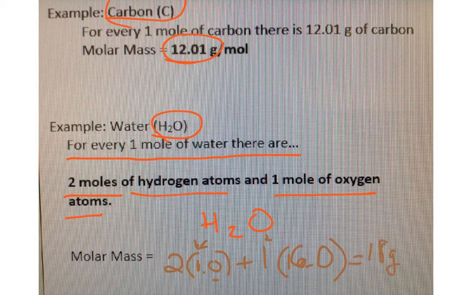So if I measured out 6.02 times 10 to the 23rd individual molecules of water and put them on a balance, the mass would read 18 grams. Actually, with sig figs it should be 18.0. Remember, always round to the nearest tenth for this class with molar masses.